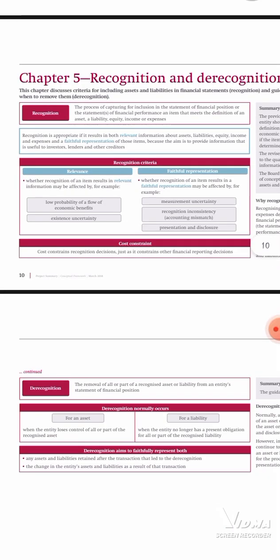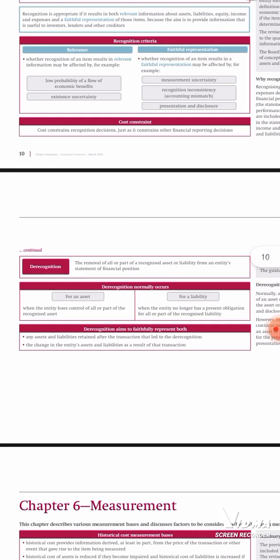Whereas derecognition is the removal of all or part of a recognized asset or liability from an entity's statement of financial position. So the removal of all or part of an entity's liabilities or assets in the statement of financial position. In the next video, we'll look at derecognition, which will have 3 levels of recognitions according to percentages. What do you do and what you are not supposed to do? We shall look at it in the next video.